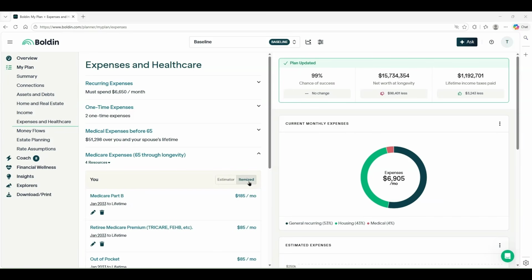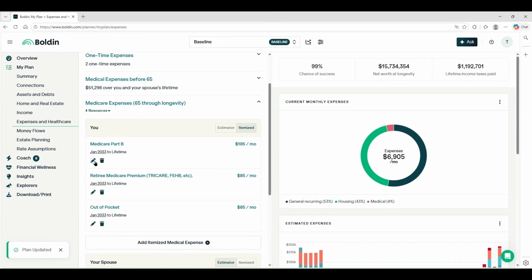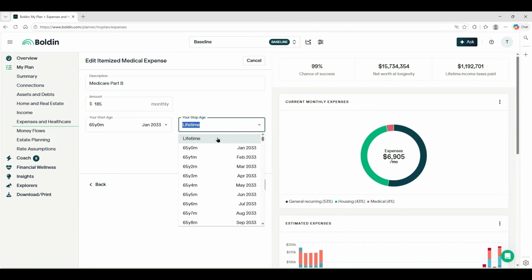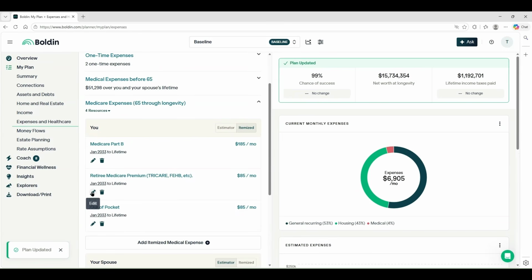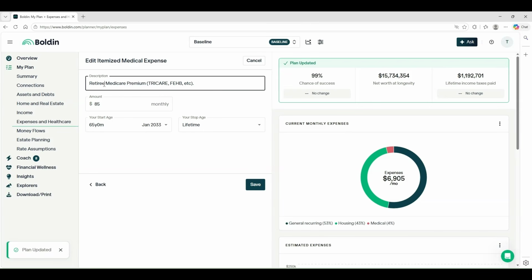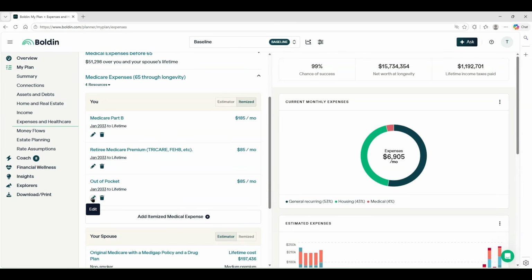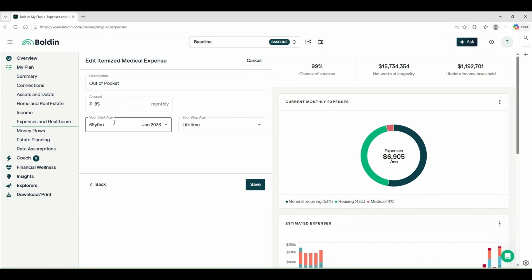First choose Itemized, then list your Medicare Part B with your start date and your stop age toggled on Lifetime, and click Save. Next, you'll want to add the retiree Medicare premium, either TRICARE, FEHB, etc. Enter that amount, your start age, and Lifetime. Next, you'll want to list any out-of-pocket expenses. Enter that amount, your start age, and stop age, Lifetime, and you're done.